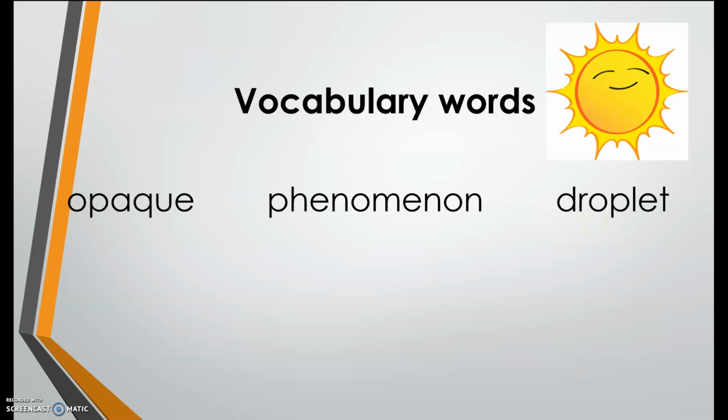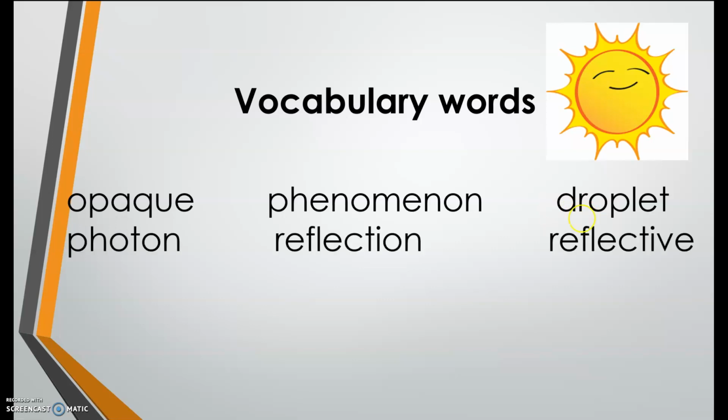Very good. Now listen again as I read the second set of words. Photon, photon. Reflection, reflection. Reflective, reflective. Now repeat after me. Photon, reflection, reflective.